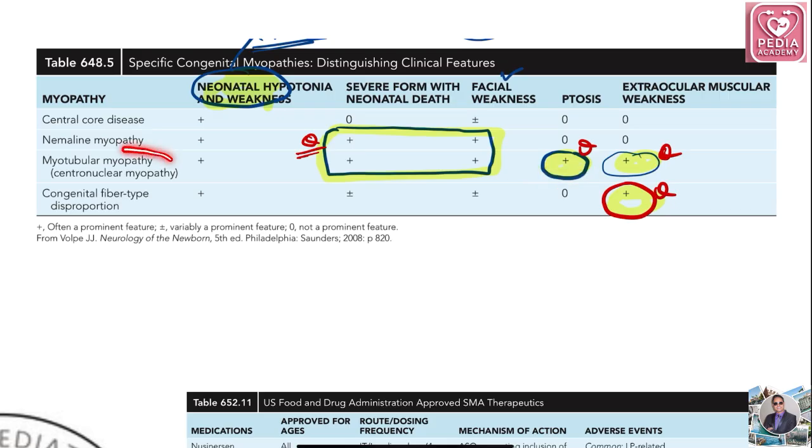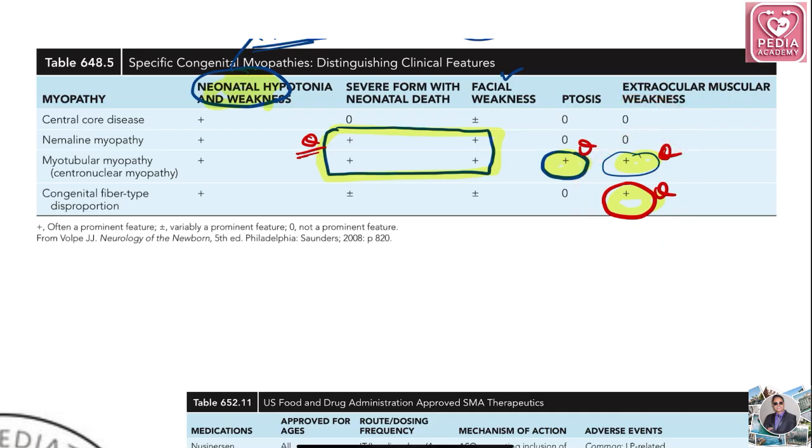Ptosis is present only in myotubular myopathy, that is called centronuclear myopathy. So they'll ask the first question about ptosis. Extraocular muscle weakness is seen in which two conditions? It is myotubular myopathy and congenital fiber type disproportion. So these are two questions: ptosis they'll ask, extraocular muscle weakness they will ask.